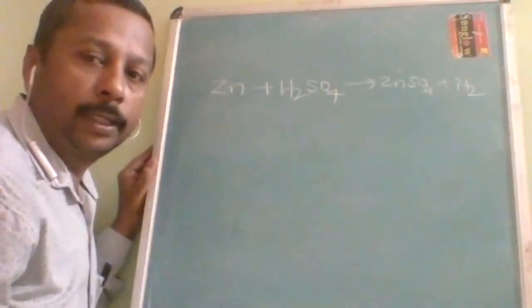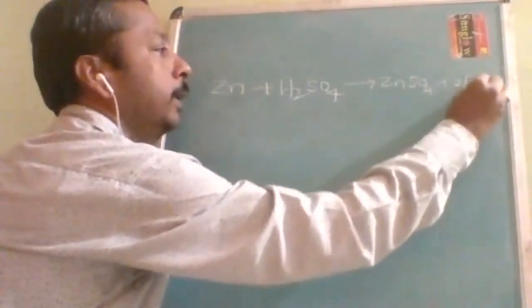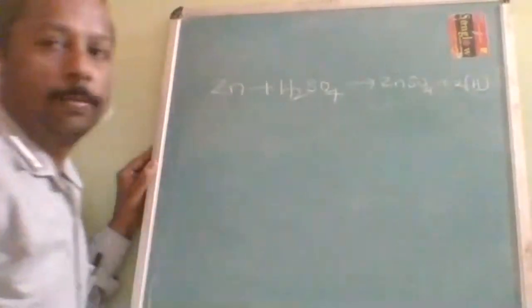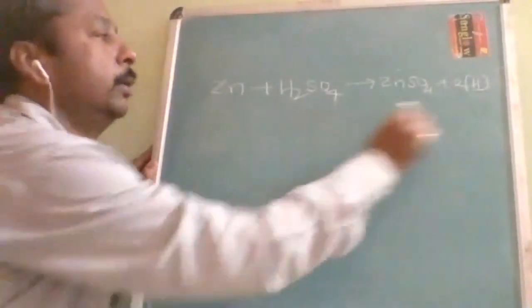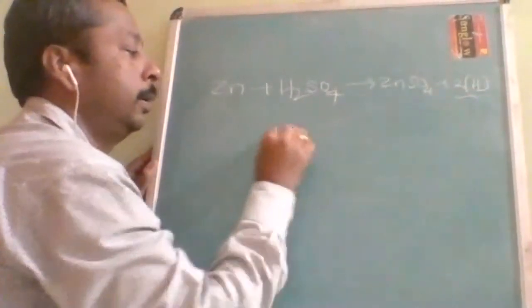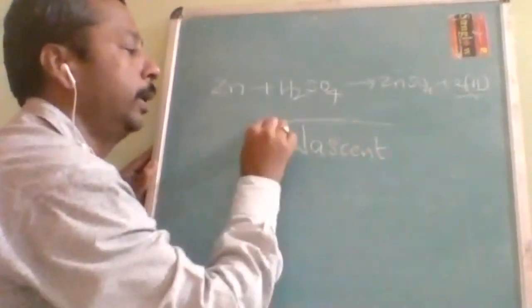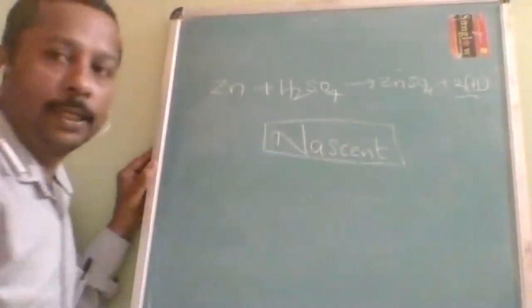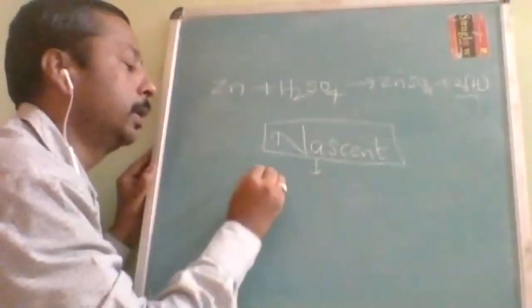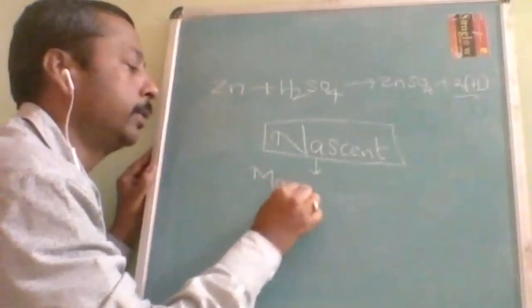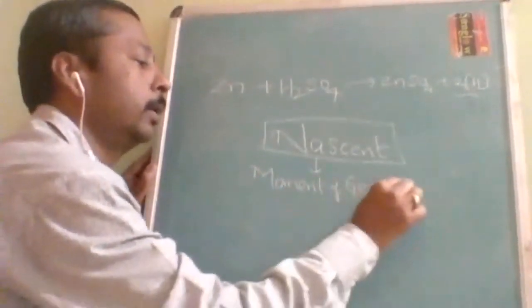Actually, we should write it, for a fraction of a second, as H. So this is nascent. Nascent means moment of generation. Understood?